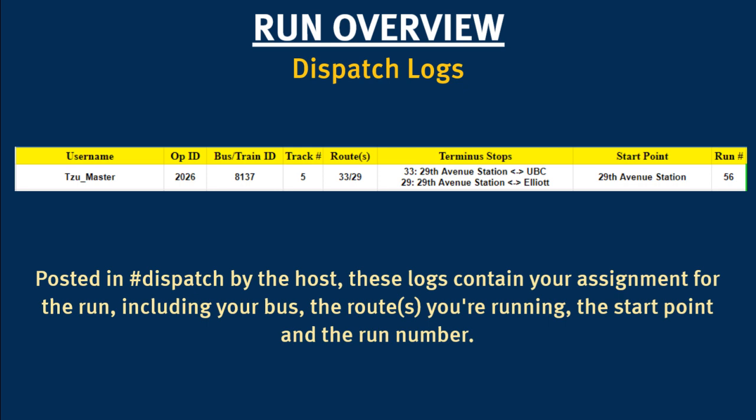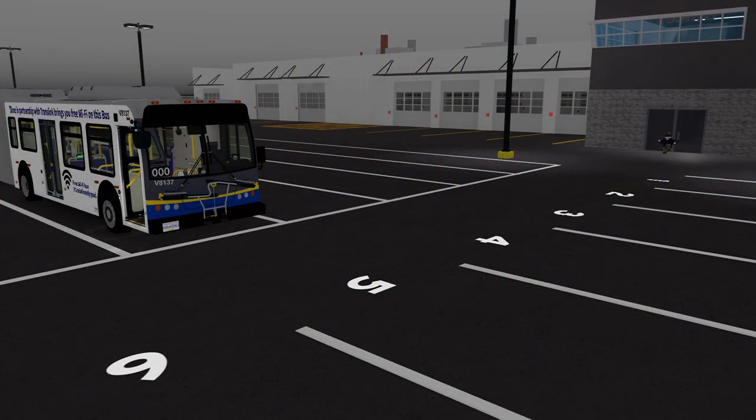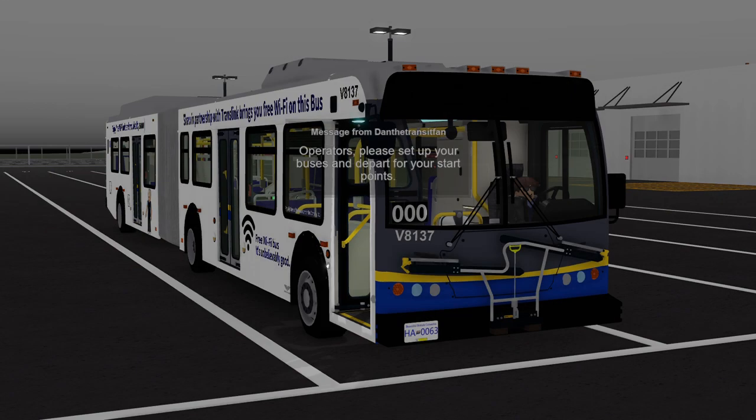Once the host has gathered the information from all operators attending the run, they will fill out and post the run logs in the dispatch channel. The run logs contain your assignment for the run, including your bus, assigned route, and where you start. At this time, the host will give permission for operators to head out into the yard to retrieve their bus. The logs tell you which track your bus is parked on, so make sure to look for the track number if you can't seem to find your bus right away.